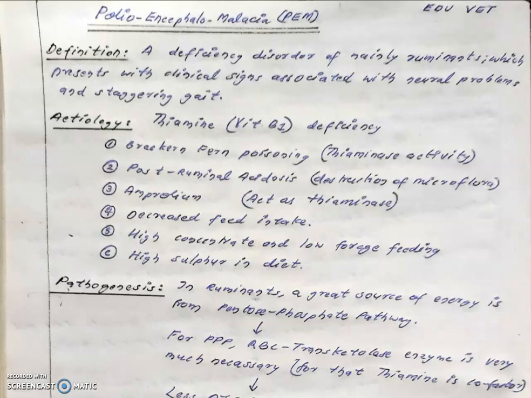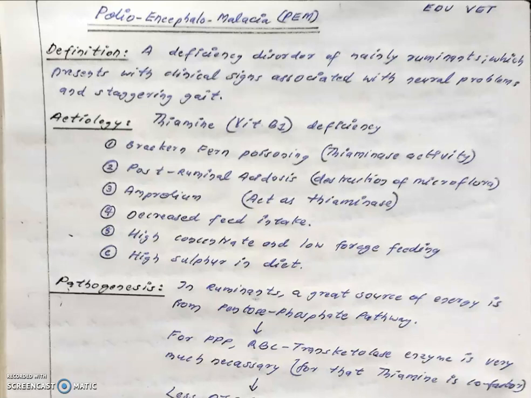So today we will be dealing with the theoretical basis of Polioencephalomalacia, that is PEM. Moving to the definition part, this is actually a deficiency disease or deficiency disorder, so it's better to call it a disorder. It's a deficiency disorder of mainly ruminants, which presents with clinical signs associated with neural problems and staggering gait. So if there is this disorder, we can mainly see clinical signs associated with neural problems and staggering gait.